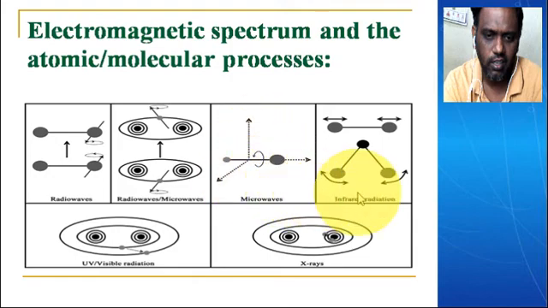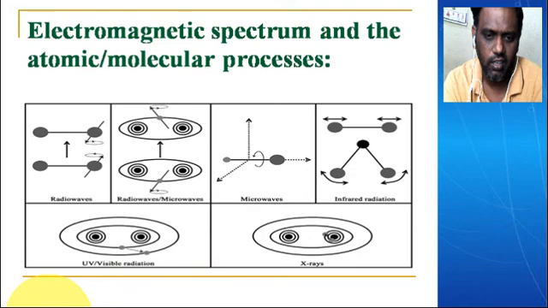And if it comes to infrared radiation, the electromagnetic radiation causes transitions in the vibrational form of the molecules. If it comes to UV or visible radiation, you can see electrons in a molecular orbital change from the ground state to a higher level. In the case of X-rays, electron transitions change by absorbing electromagnetic radiation within the orbit, within the state itself.